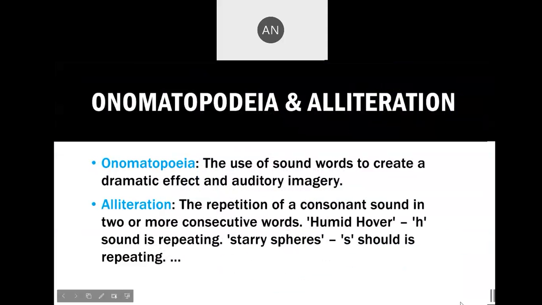So we have onomatopoeia. Onomatopoeia means the use of sound words. Like if I say the wind is making different types of sounds, then it is onomatopoeia.